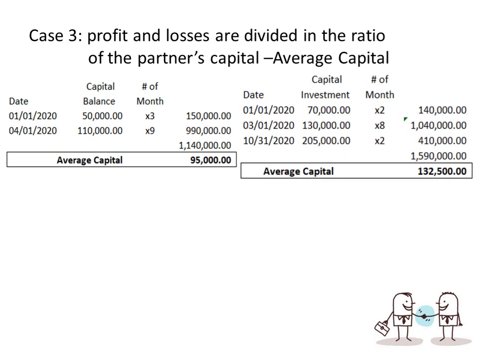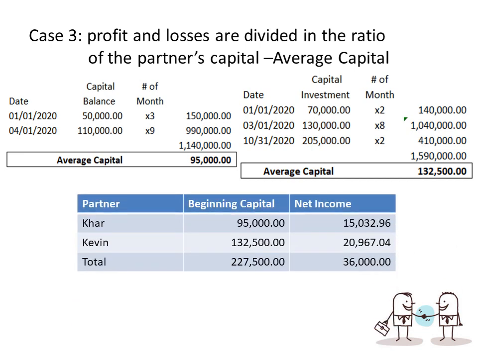For Kevin, we have 70,000 times 2, 140,000. 70,000 plus 60,000, the additional contribution in March, times 8, is 1,040,000. And then the last additional 75,000, 205,000 times 2, is 410,000. So the average capital is 132,500.